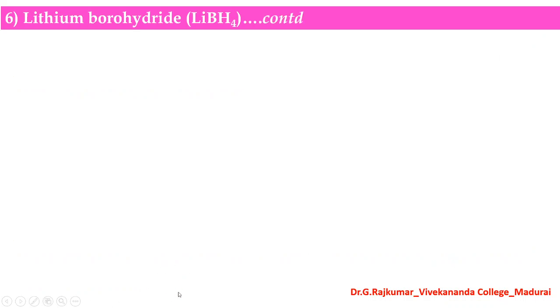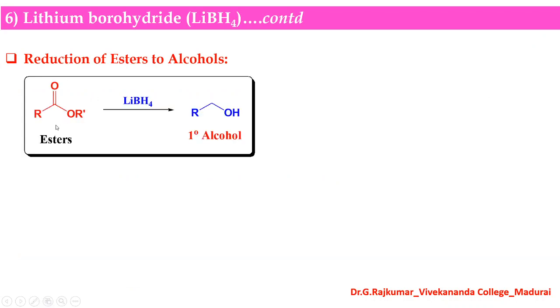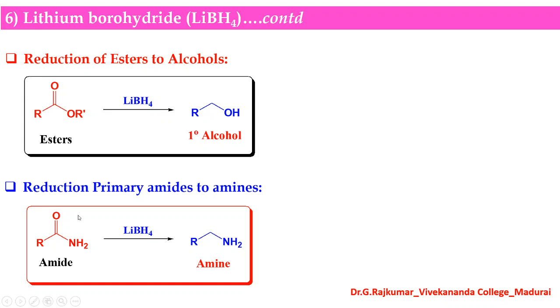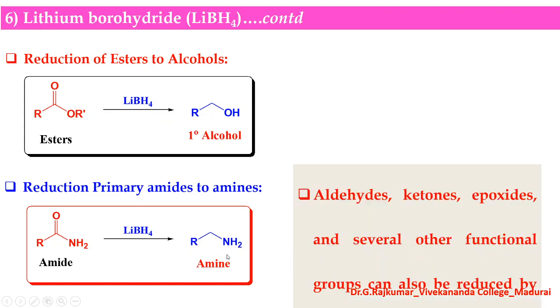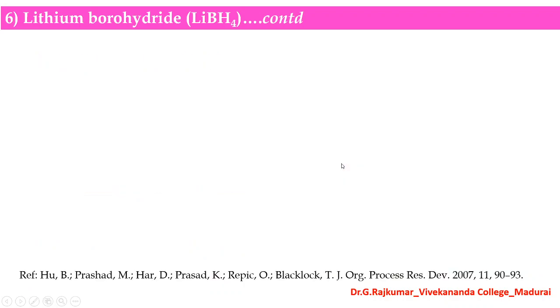lithium ions. So the reduction of esters into alcohols: you can see these ester groups can be reduced into alcohol in the presence of lithium borohydride, and it can be used to reduce amide into amines. You can see this is amide, RCONH2, which can be reduced into RCH2NH2, and it can also reduce other functional groups like aldehydes, ketones, epoxides, and several others.